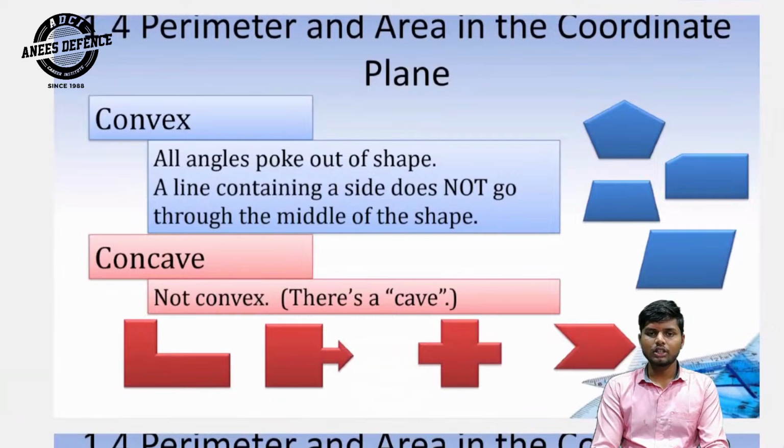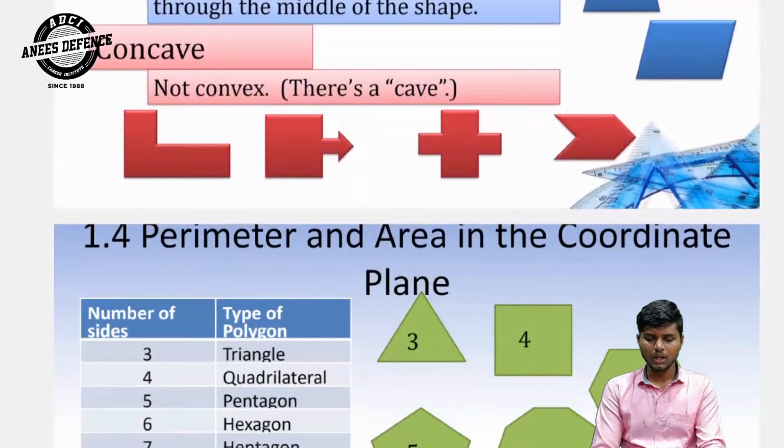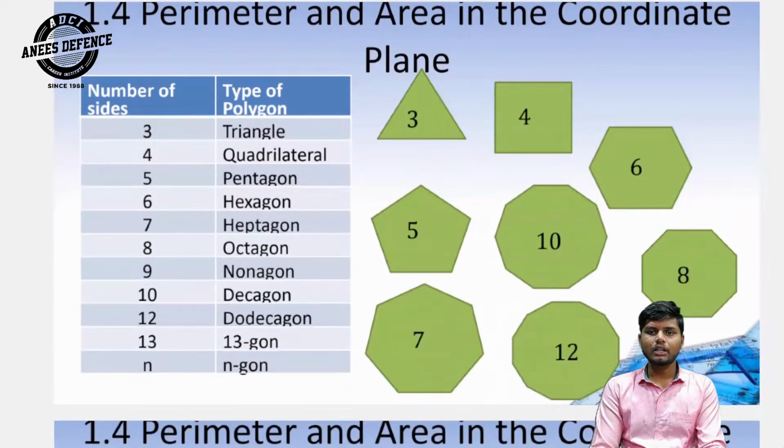And perimeter and area in the coordinate plane. Convex: all angles poke out of the shape. A line containing a side does not go through the middle of the shape. Concave, not convex. There's a cave. Perimeter and area in the coordinate plane.